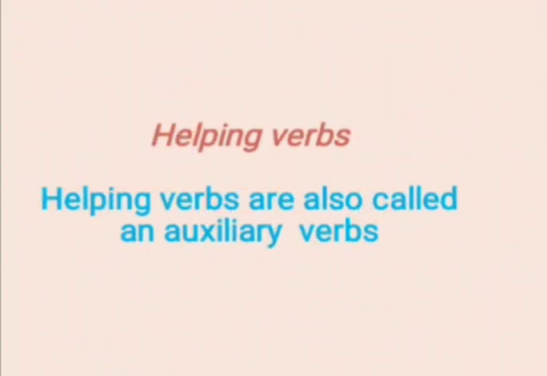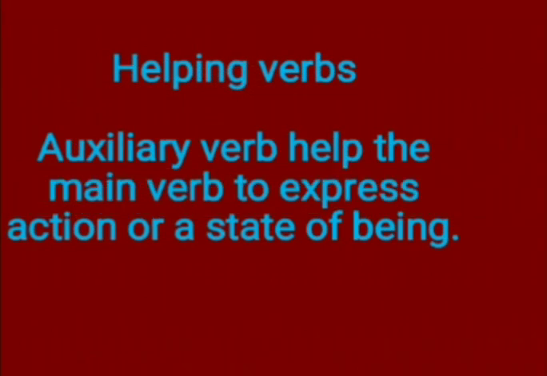Next we are going to learn about helping verbs. Helping verbs are also called auxiliary verbs. Auxiliary verbs help the main verb to express the action or a state of being.